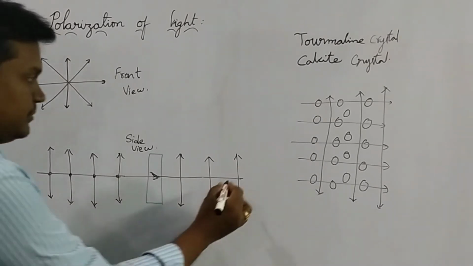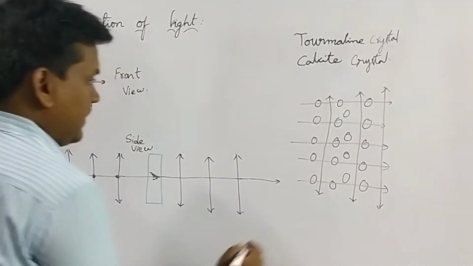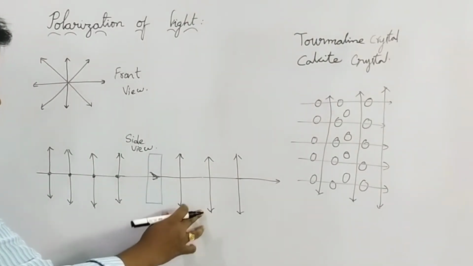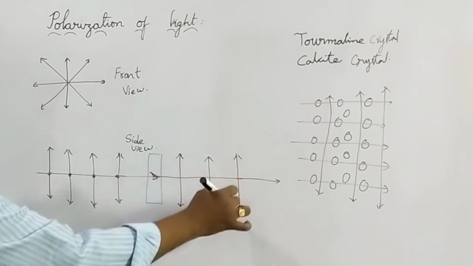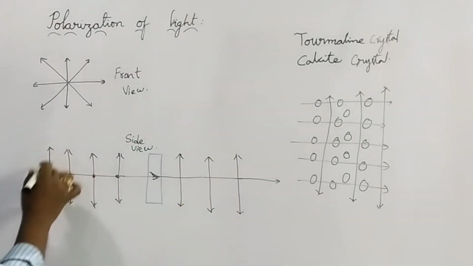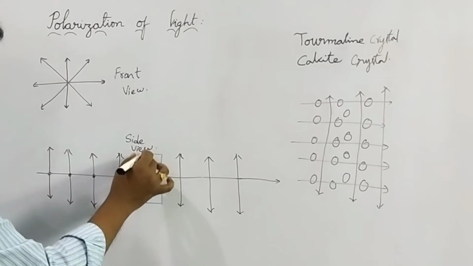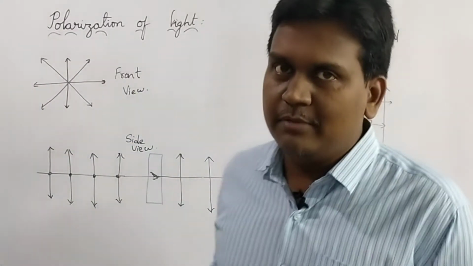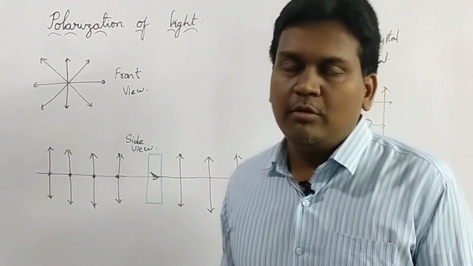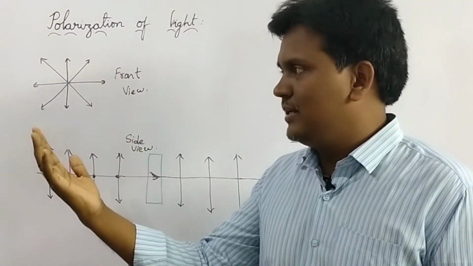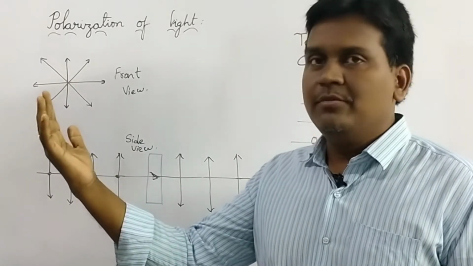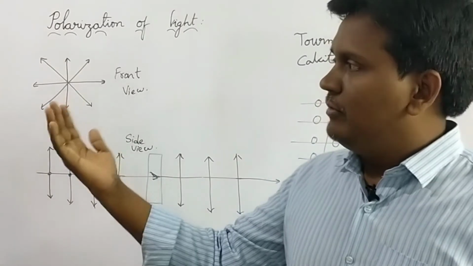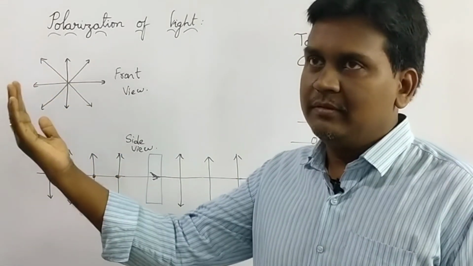So here we can say that this light has very few rays. Here the rays are in all directions, and this crystal is stopping some rays. Now let us consider the same situation. I am able to see the object very clearly. If I place a crystal, then also I am able to see the object clearly, but very few rays are coming towards me with the crystal.